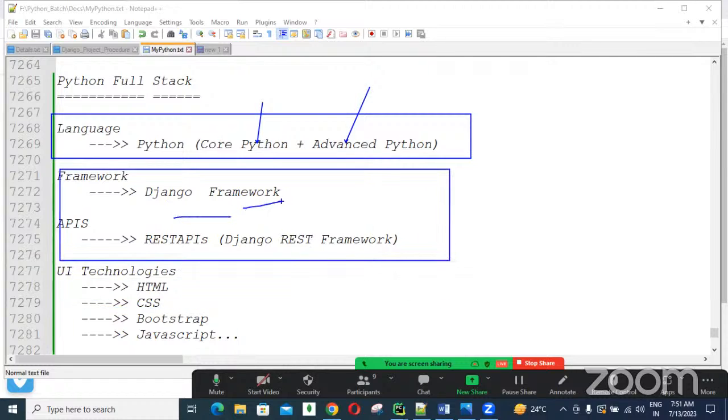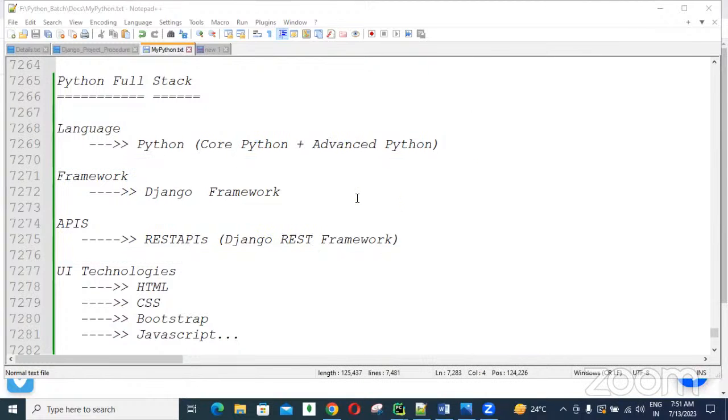In the Django framework, how we import modules, how we reuse them, what data types are there in Python and how we use them, we can get all these things practically. Clear, guys, about this Python full stack?